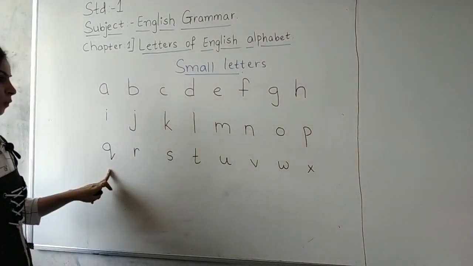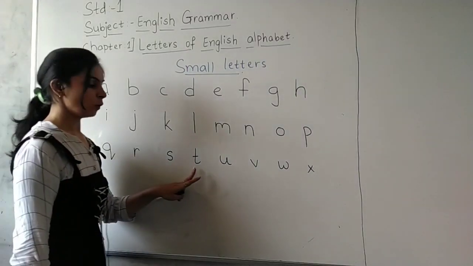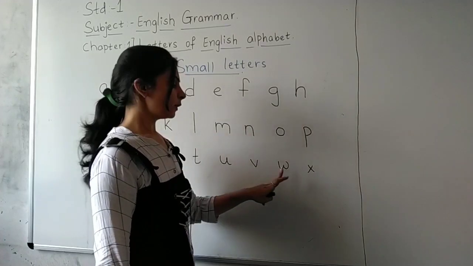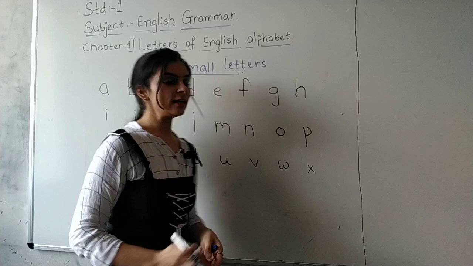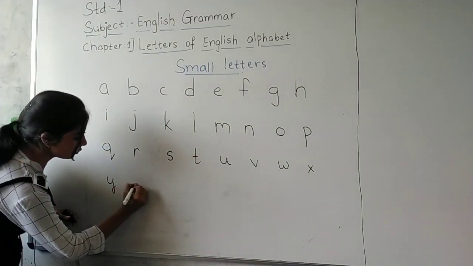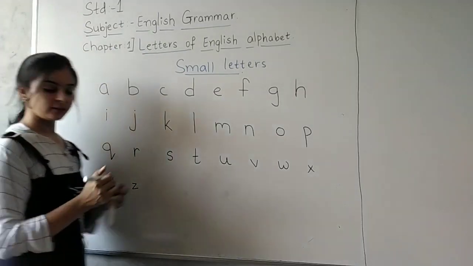Okay, small q, small r, small s, small t, small u, small v, small w, small x. Now only two letters are left, small y and small z, small y and small z.